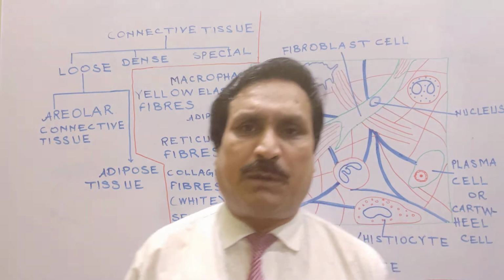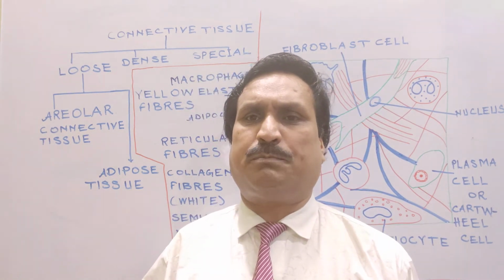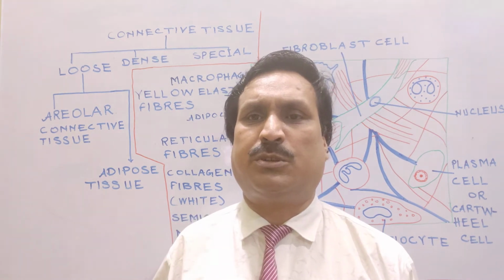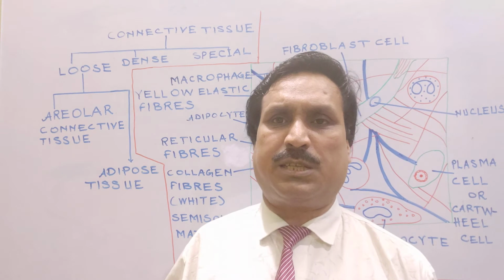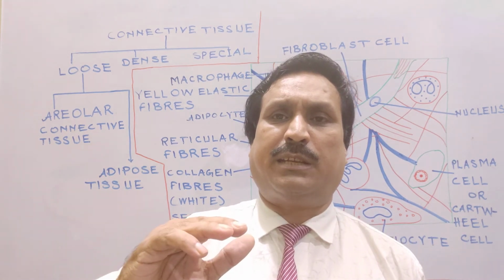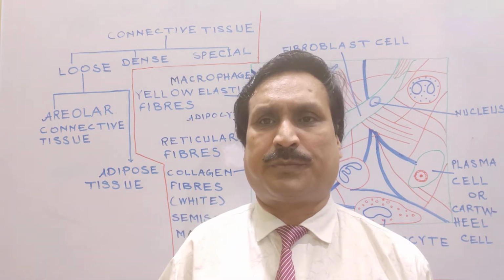Let us discuss its location. Areolar connective tissue is present beneath the skin, and it connects our skin and muscles together.